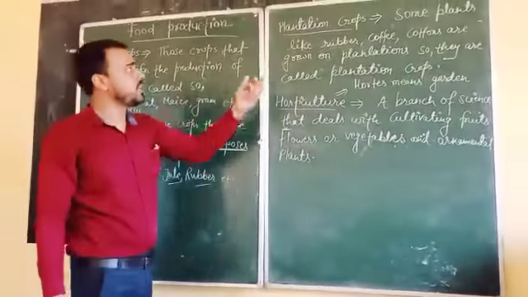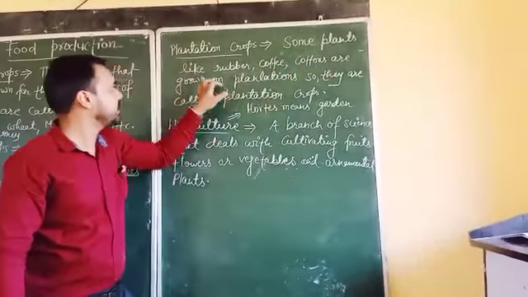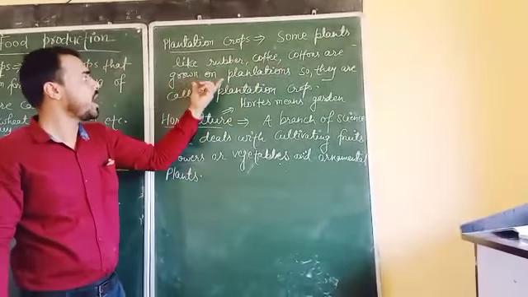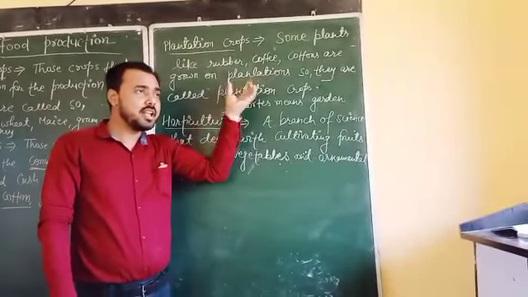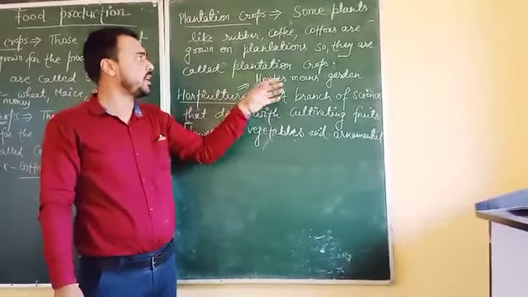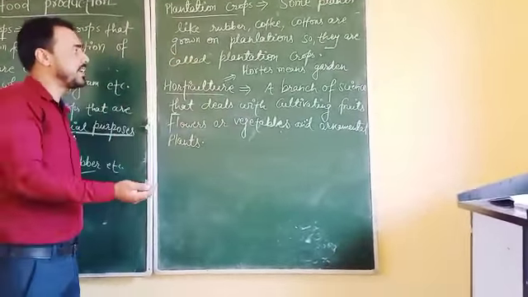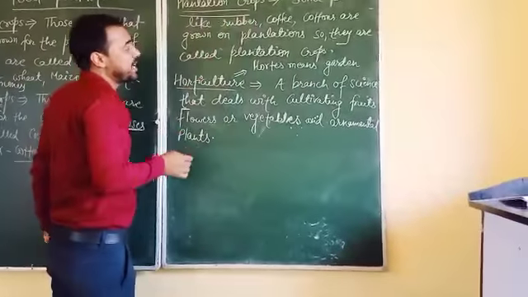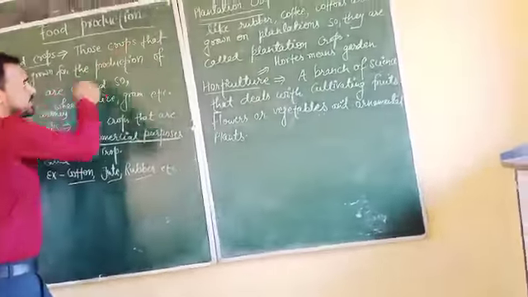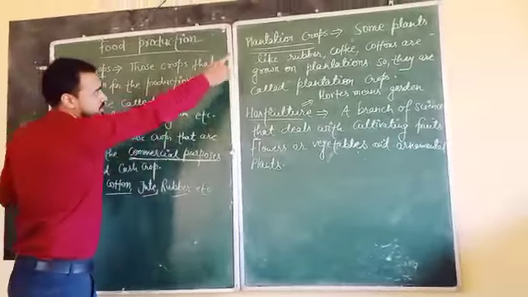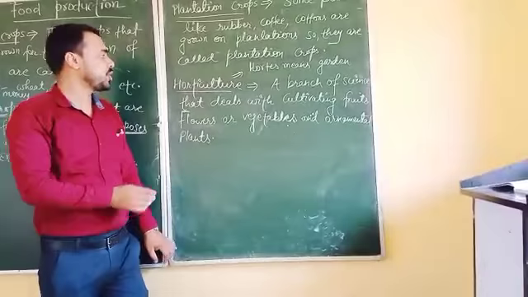Okay. So now the next topic is plantation crops. Here I have written some plants like rubber, coffee, cotton that are grown on plantations. Plantation is a system in which once you have grown a crop, there is no necessity to grow that crop once again. The same crop, once you have grown it, will keep growing on its own, and that is known as plantation crops. And these crops are also used for the production of cash crops. They work the same as cash crops. Both are the same.